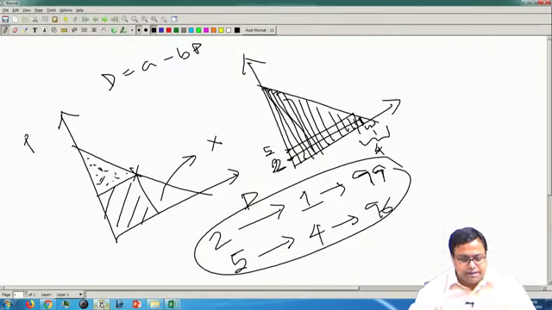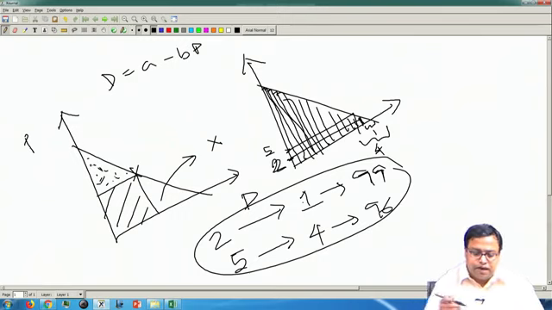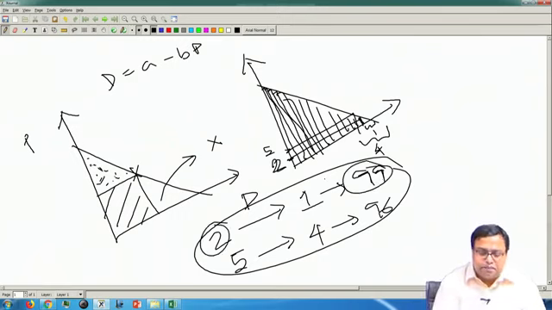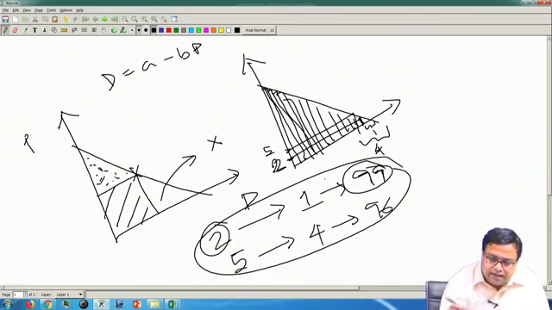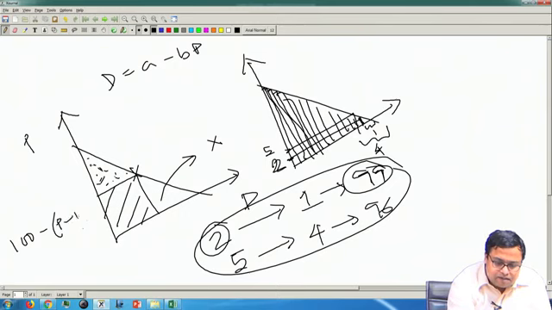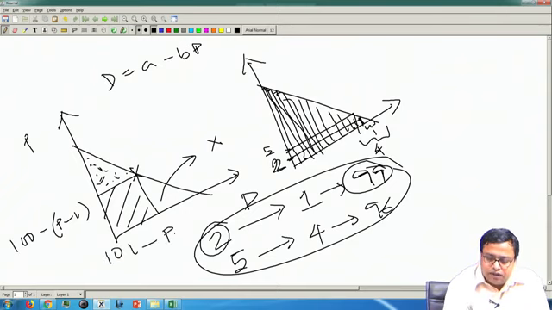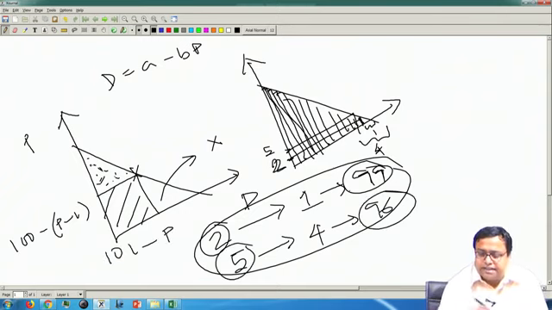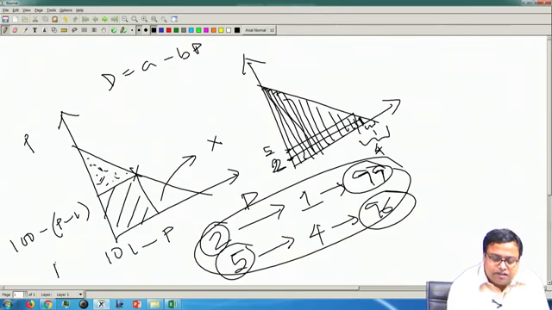The demand is basically 100. So, see, when it is $2, it is 99. That means the demand is basically 100 minus price minus 1, something like that. Fair enough. So, 101 minus price. When it is $5, it is 96, which means demand is equal to 101 minus price.